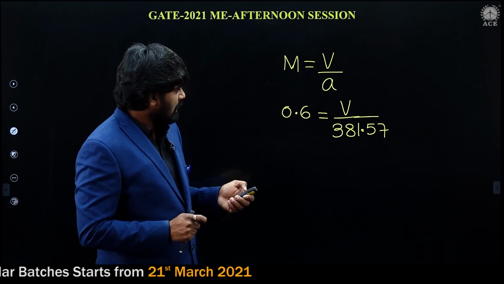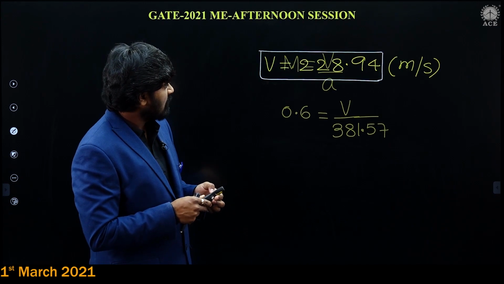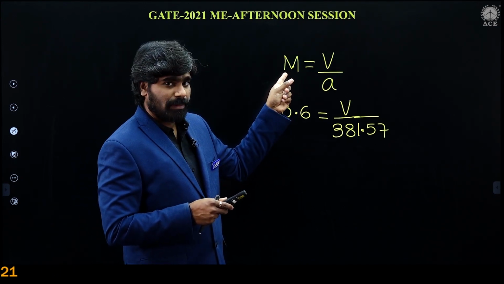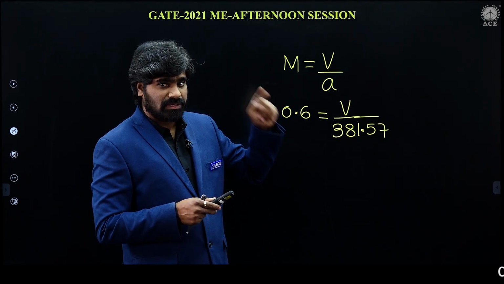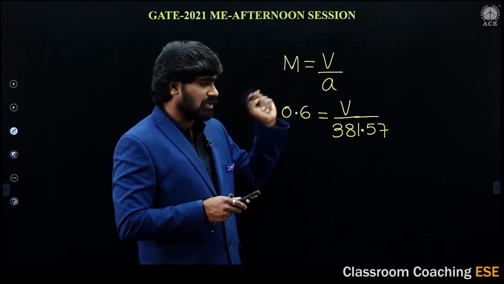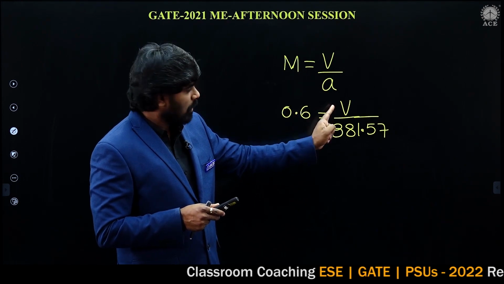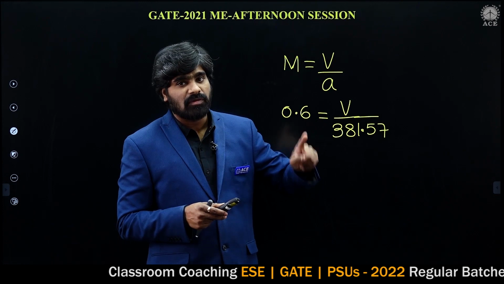In the given environment, what is the velocity of fluid? This is the fluid velocity. Mach number M is equal to the velocity of fluid to the velocity of sound. M is Mach number, named after a scientist, so M should be capital. Mach number is given, velocity of fluid should be calculated, and A is the velocity of sound.